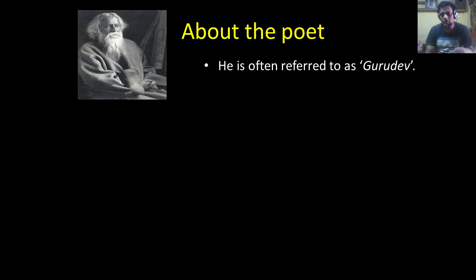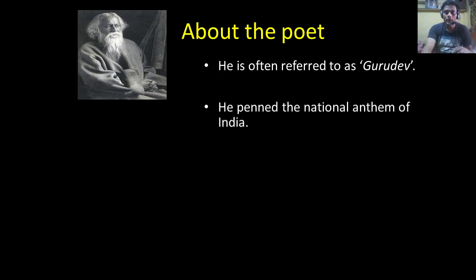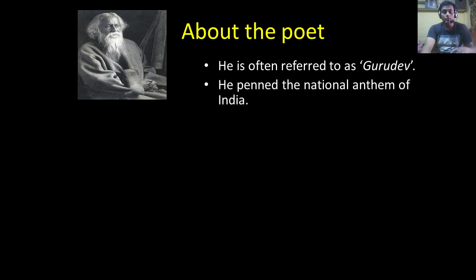I also believe that his surname actually was Thakur, but then it became anglicized into Tagore. And the British did that to other surnames as well. For example, Chattopadhyay becoming Chatterjee and so on. He penned the national anthem of India, the Jana Gana Mana, and that is why he is widely popular.